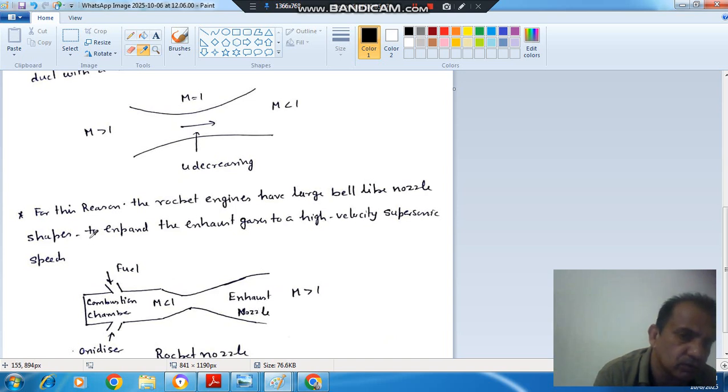Okay. So for this reason the rocket engine has a large bell-like nozzle. So this is your bell-like nozzle. Okay. Nozzle shape to expand exhaust gases to a high velocity supersonic speed. So this is the rocket nozzle, which is also convergent divergent shape, or we can say bell-like shape.